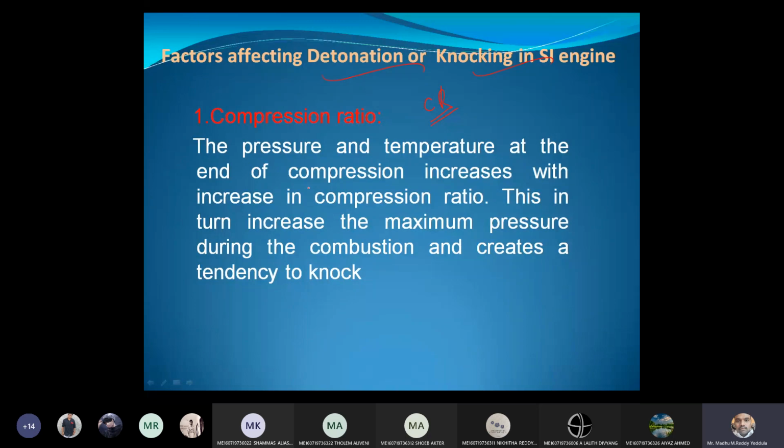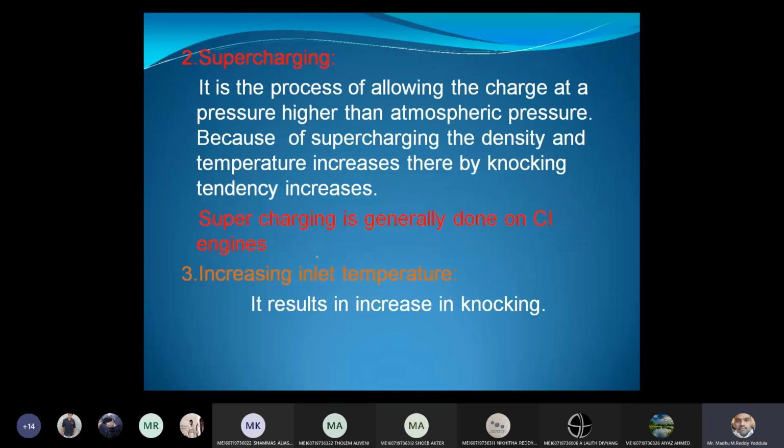The pressure and temperature at the end of the compression increase with an increase in compression ratio. This in turn increases the maximum pressure during the combustion and creates a tendency to knock. So the compression ratio should always be as low as possible in order to reduce the knocking tendency. Next, supercharging.